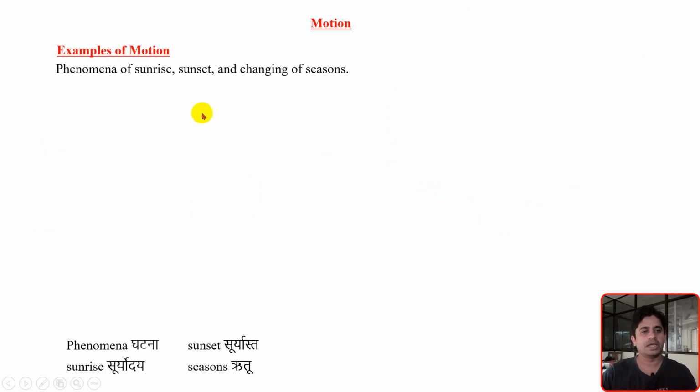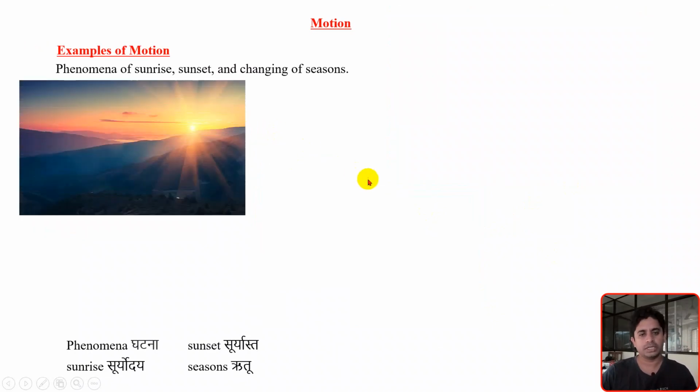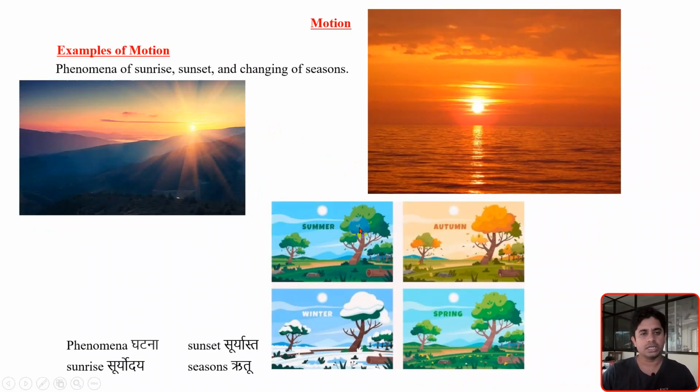Or the phenomenon of sunrise, the phenomenon of sunset, and the changing of the seasons. All these are beautiful examples of motion. In the coming videos, we will discuss what motion actually is, what the different types of motion are, how we define motion, and how we describe motion. All these concepts we will discuss in the coming videos.